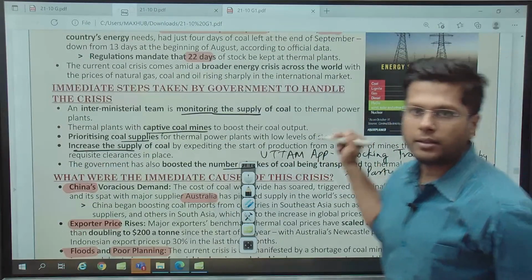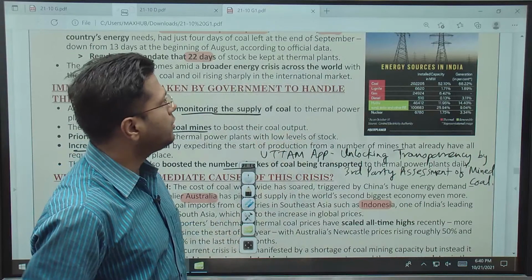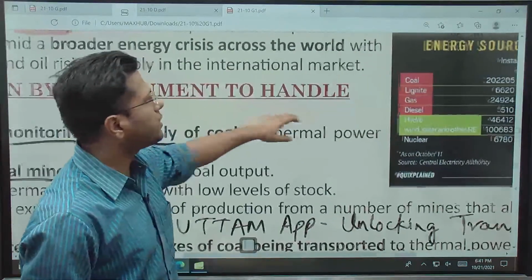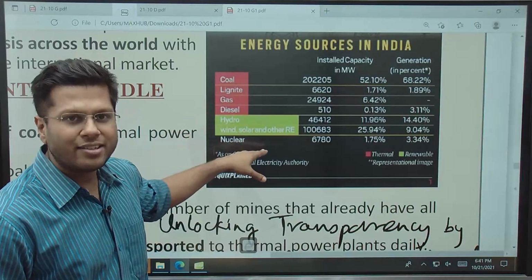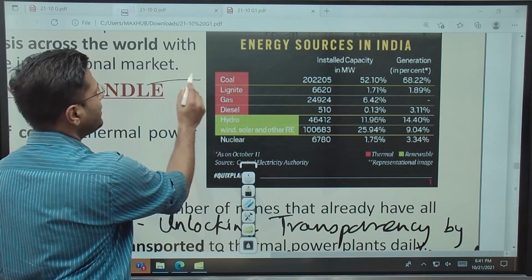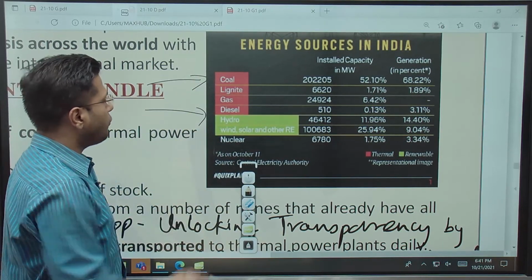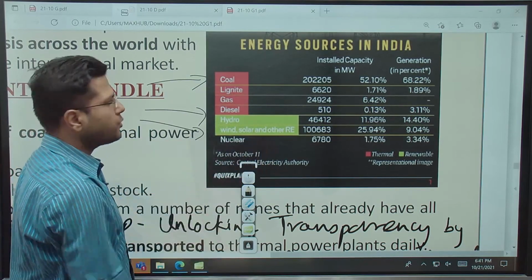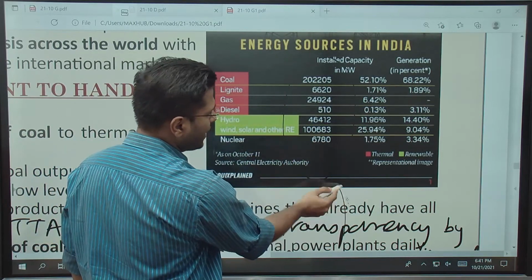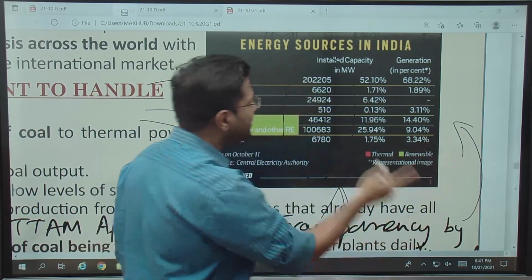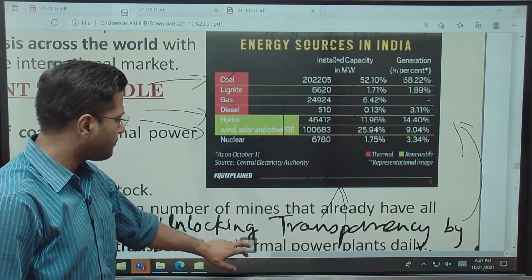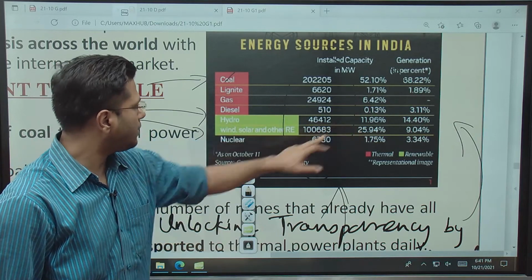Now, on the right side, you will be able to see a very good mix of the energy basket in India, right? This talks about the share of coal production and the share of wind, hydel and small hydel and renewable. So coal is around 200 gigawatt, and then we have hydro 50 gigawatt, wind 100 gigawatt, wind, solar, all of them together included, right? We have studied this yesterday itself, so this is the installed capacity, but the actual usage is different. Actual usage of coal is more. See, actual generation is 68% coal, and the rest, hydro and the renewables, are less.